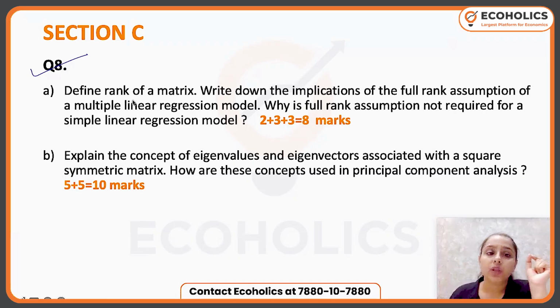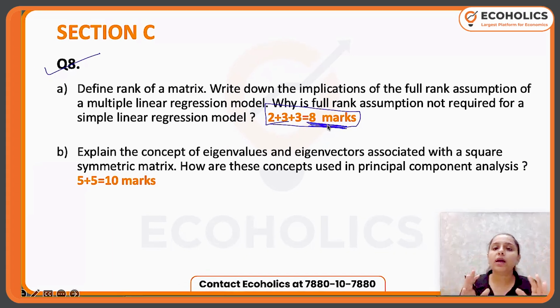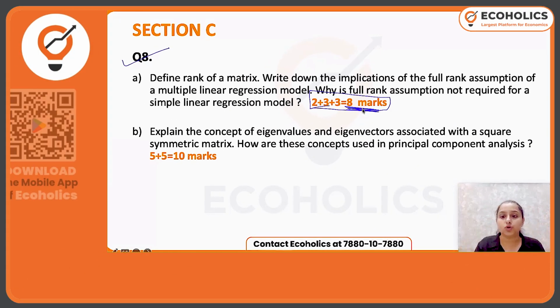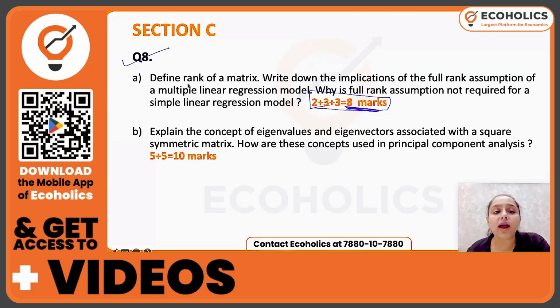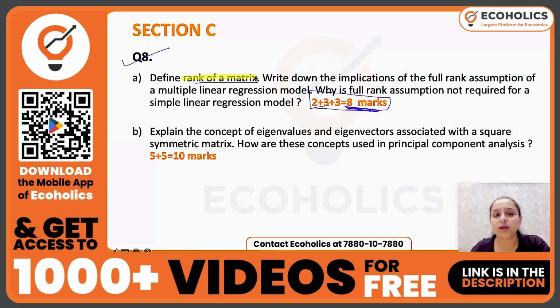So part A, define the rank of matrix. Now if you see 2 plus 3 plus 3, this bifurcation is very important to look at. Because what happens is when we write the answer, we forget what they're asking, even though it is an 8 marker question. But every part has very minute marks, 2, 3, 3. So you can imagine you have to write in less than 100 words. So define rank of matrix. So first part is rank of matrix you have to define. Just tell in very clear words what is rank.